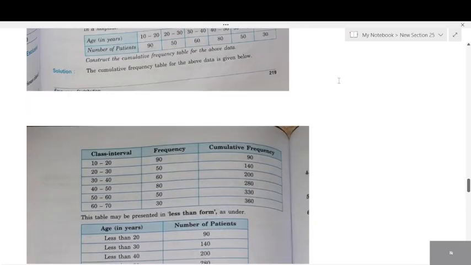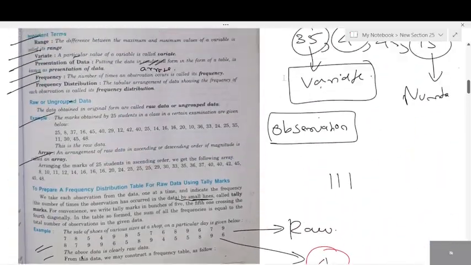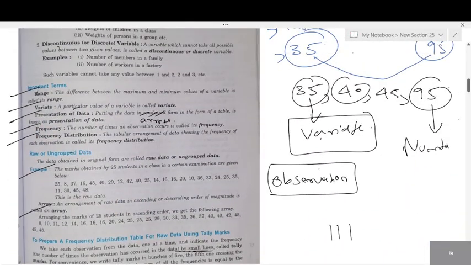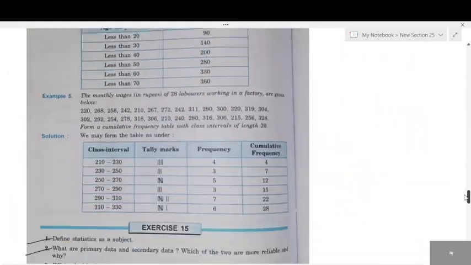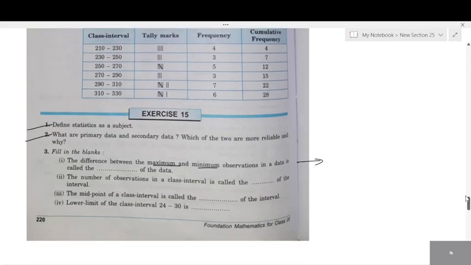The difference between maximum and minimum observation. What do you call the difference between maximum and minimum in data? What's the answer? Not variable. The difference between maximum and minimum. What's the formula here? Range, correct. Can you see range is given? Difference between maximum and minimum, we call it range. The answer is range, students. Yes. All these are MCQ questions.